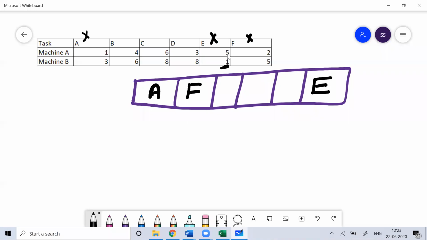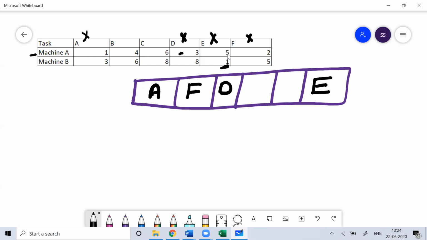Then the next one is 3. If you see this 3, it is on machine A. So you'll do this job, the job D.